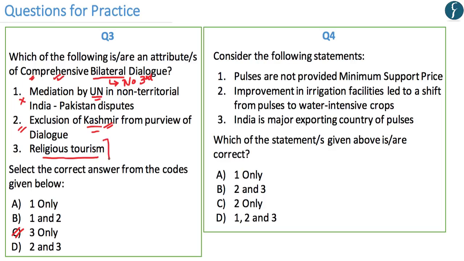However, you have to understand that the Comprehensive Bilateral Dialogue was stopped in 2016. And the Kartarpur corridor, which was recently opened in 2018, was not part of the Comprehensive Bilateral Dialogue.